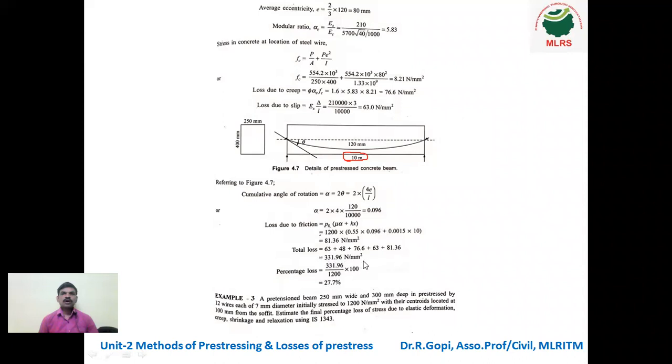Therefore the percentage of loss is total loss divided by initial pre-stress into 100. So 331.96 divided by 1200 into 100 is 27.7 percent. This is the percentage of losses. These two problems are similar. They give all the parameters, and you just apply the formulas. For that we need the different losses formulas. Just apply them and you can find the total loss. From the total loss, calculate the percentage of loss. That's all.